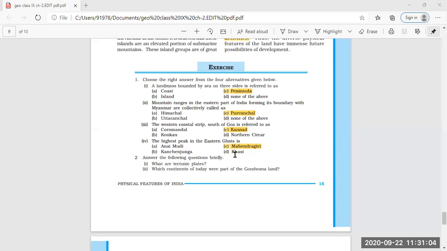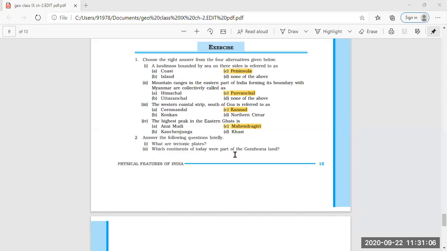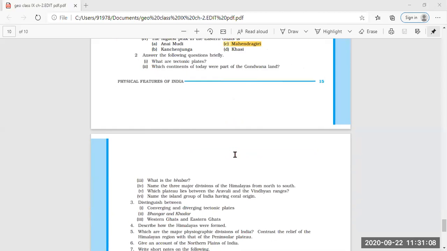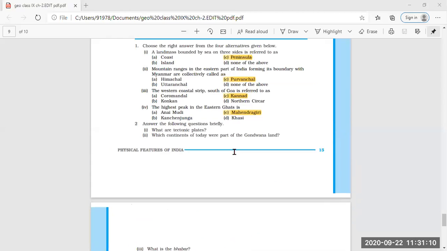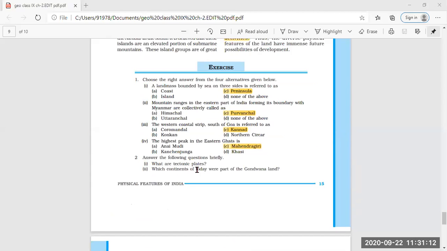Now, the first question. What are tectonic plates? First question, what are tectonic plates? Can anybody answer this question? Anybody knows the answer?